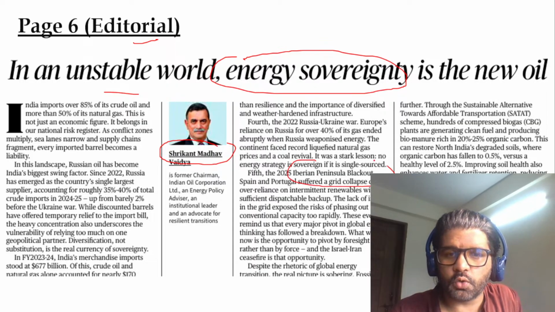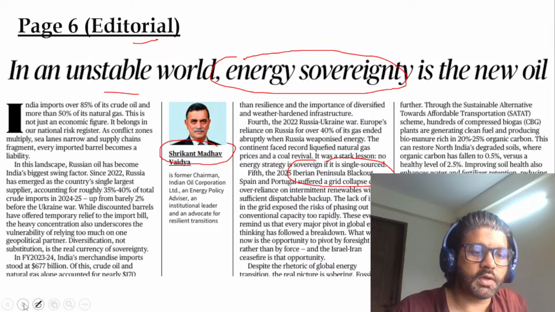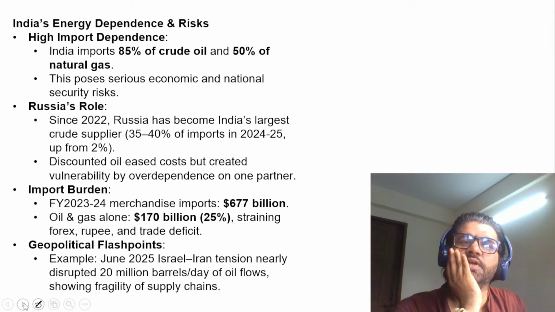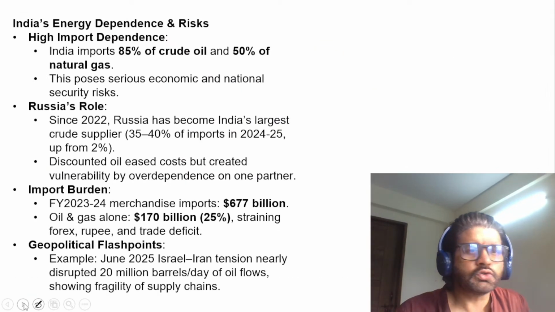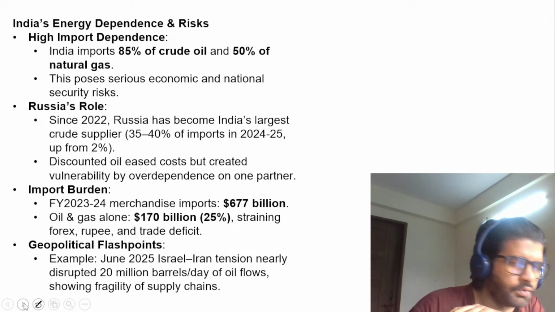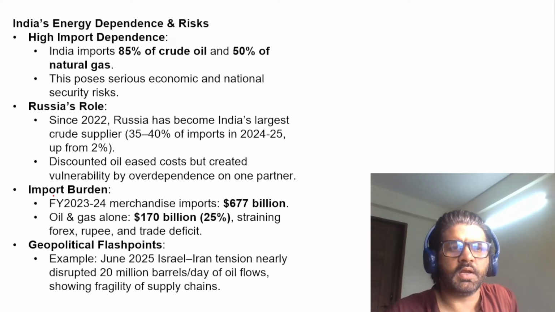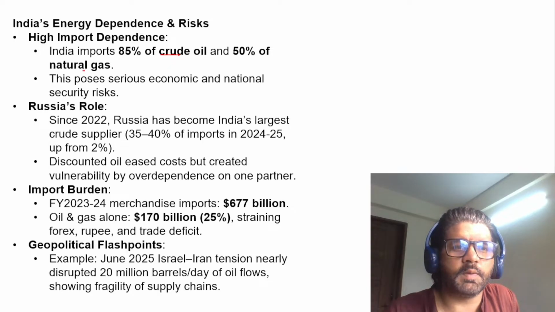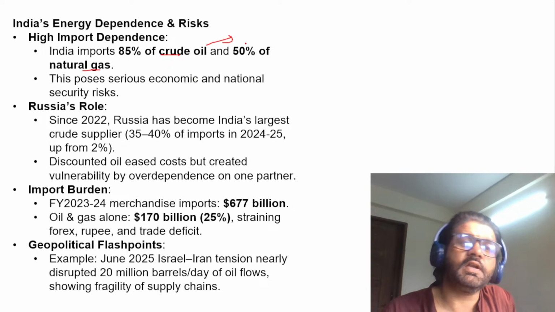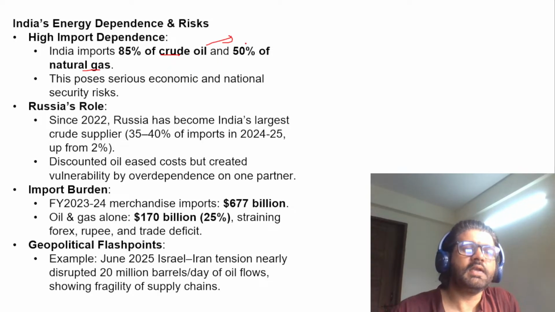Iberian Peninsula blackout. What is the basic meaning here? Then, what are the 5 things around which India's energy sovereignty revolves? There are certain things which may be known to you. Like this thing: India imports 85% of crude oil, 50% of natural gas. We are very dependent when it comes to crude oil and natural gas.